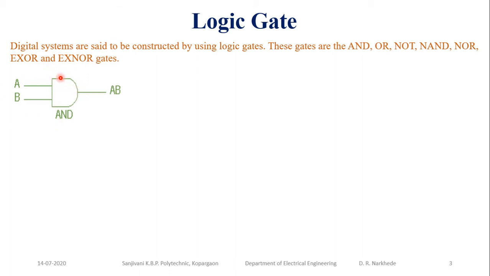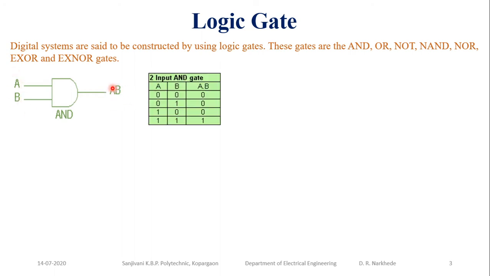If you consider the AND gate, here I discuss two inputs and one output, but it may be multiple inputs and one output. Now in a two input, one output system, what is my AND logic? When A and B both are on, then I am getting the output. So the AND gate's output is a product of your inputs. If any one input is low, my output is low. Only when all the inputs are high is the output high.